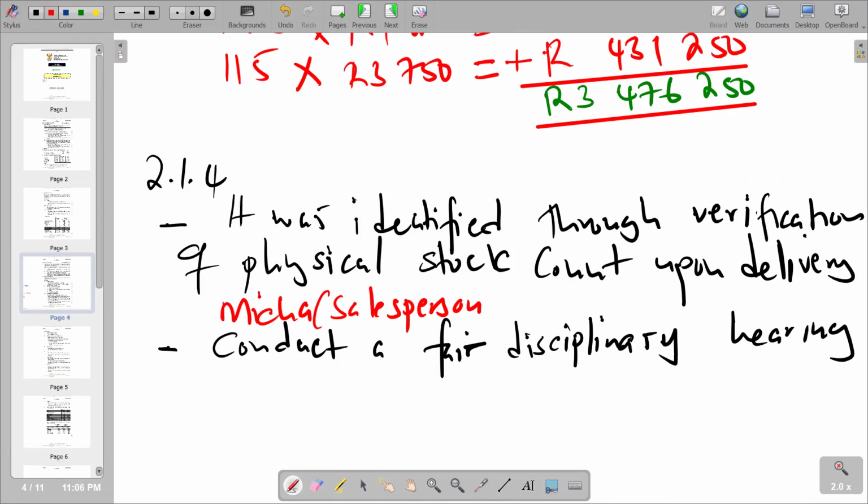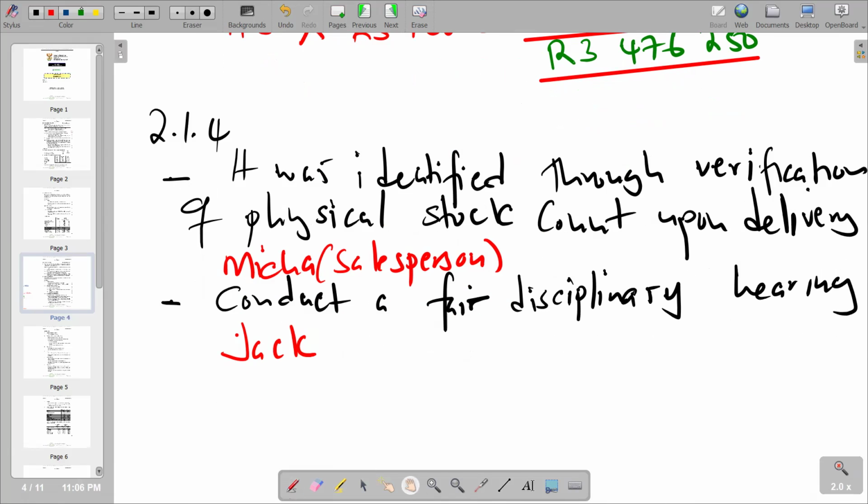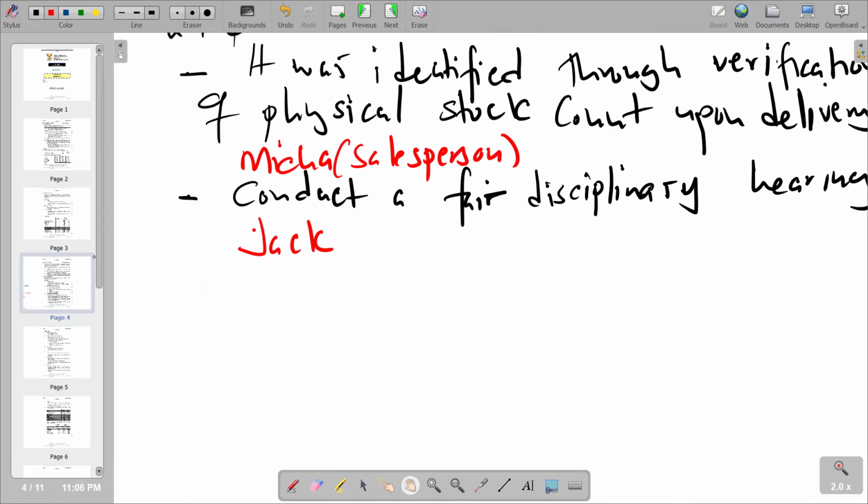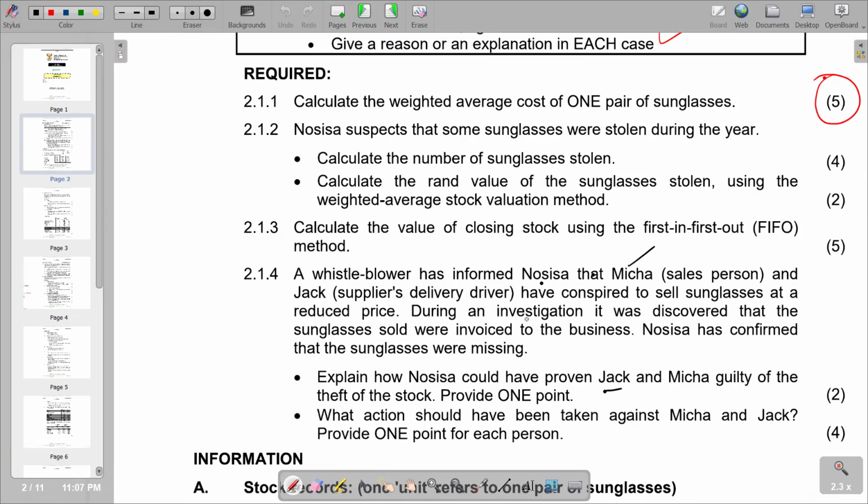Then the other one is Jake. Remember, Jake is the supplier's delivery driver, so he is an employee of the supplier. Since we cannot engage a disciplinary hearing, we can simply undertake a criminal procedure and file criminal charges against him.